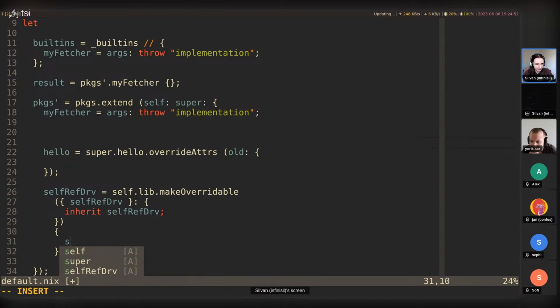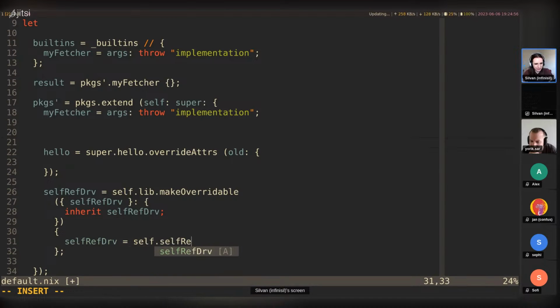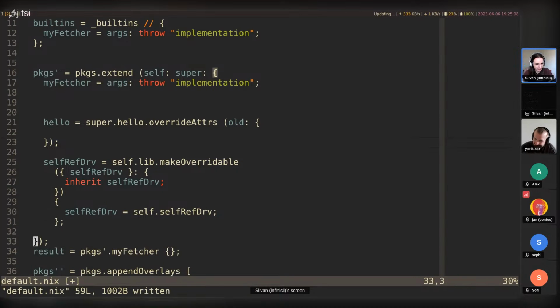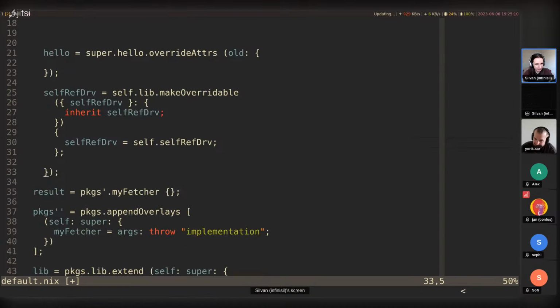So in here, I'm just going to pass self-ref.drv equals self.self-ref.drv. We're getting really, really meta here, I feel like. So this should work. And let's actually set the result. Let's move this down here. Result is equal to self-ref.drv on packages prime. All right, and let's just verify this actually works.